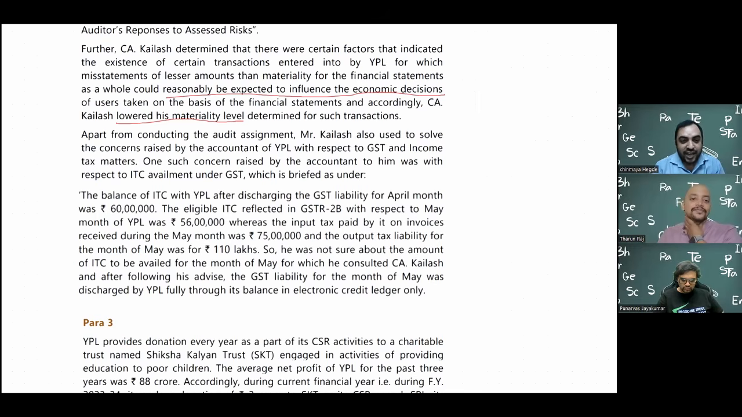The balance of ITC with YPL after discharging of GST liability for April month was rupees 60 lakhs. Eligible ITC reflected in GSTR 2B with respect to May month of YPL was 56 lakhs, whereas input tax paid by it on the invoices received during the month of May was rupees 75 lakh, and the output tax liability for the month of May was rupees 110 lakhs. So he was not sure about the amount of ITC to be availed for the month of May, for which he consulted CA Kailash, and after following his advice, GST liability for the month of May was discharged by YPL fully through the balance in electronic credit ledgers only.